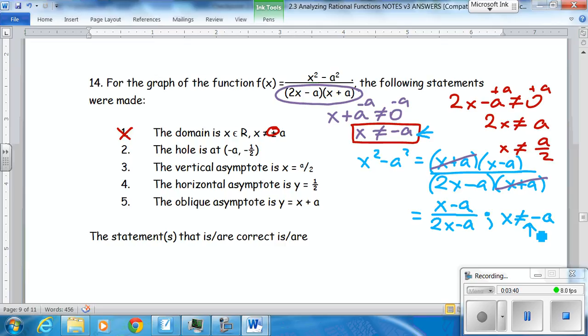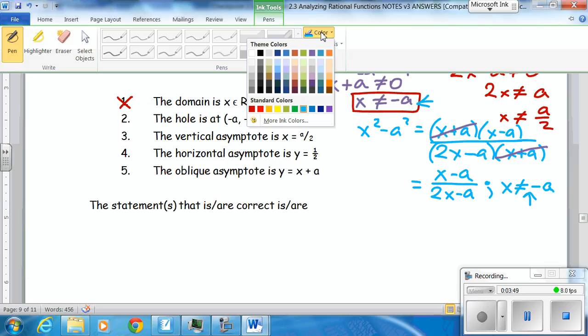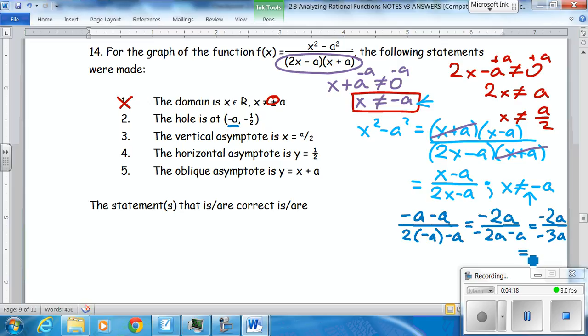If x is minus a, then we plug in minus a for x, and this becomes minus 2a over minus 2a minus a, which is minus 2a over minus 3a, or 2/3, not a half. So that's wrong.